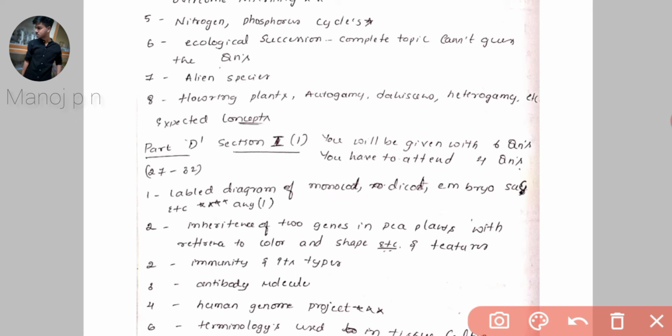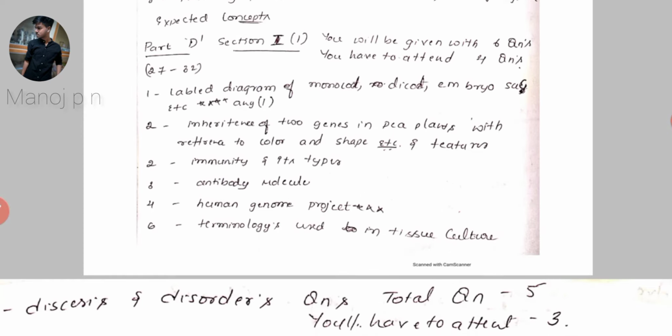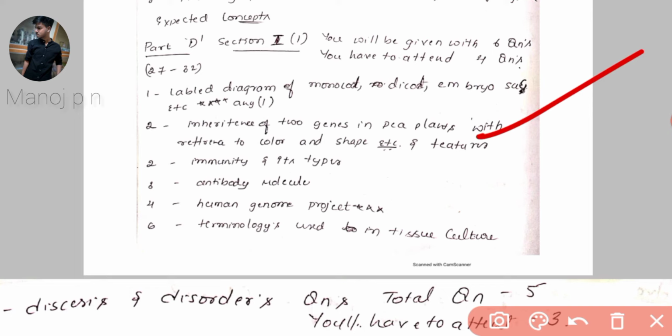Do not stick to this. You may be asked any random diagram over here, but one thing is, you will definitely get a diagram based question. I think they may ask any one of monocot, dicot and embryo sac. And this is very important, you have to know this topic: inheritance of 2 genes in pea plant with reference to color and shape, and the other features. And then immunity and its types, antibody molecules, and the human genome project, most important question. And then terminologies used in tissue culture.